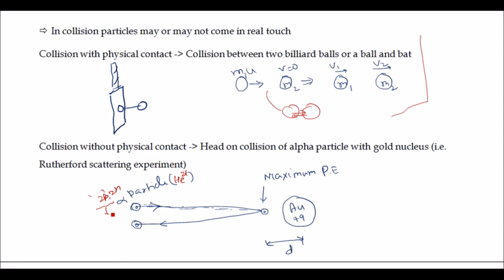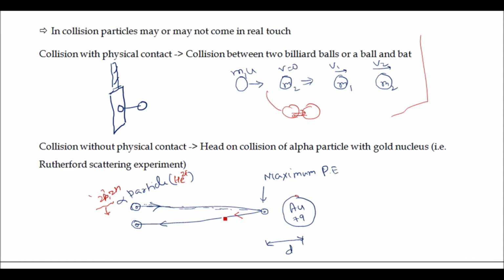Proton is a charged particle, so it has two units of positive charge, and when it moves closer to the gold nucleus, then it returns back, or retraces its path.